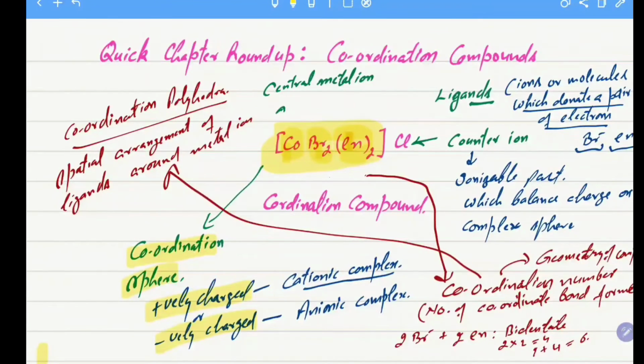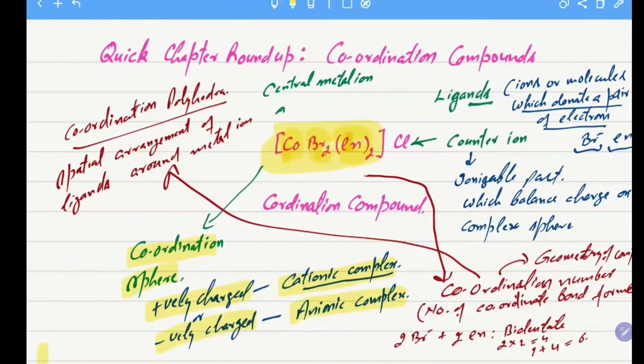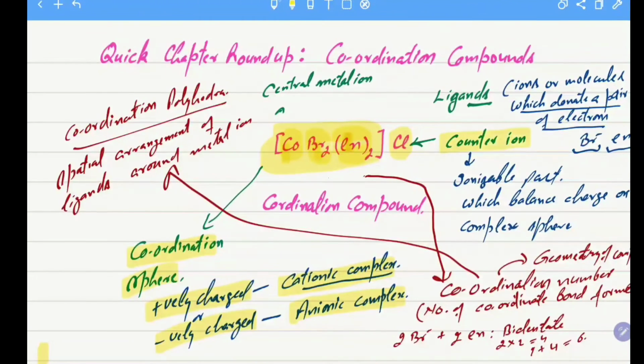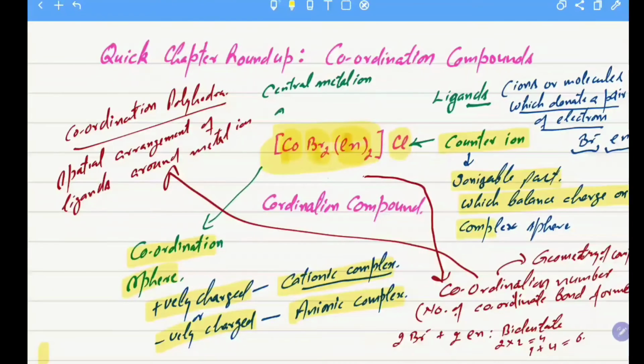Hence they are said to be cationic complexes or anionic complexes. The example we are discussing is a cationic complex. This is a counterion, chloride, the ionizable part of this complex, which balances the charge on the complex sphere.